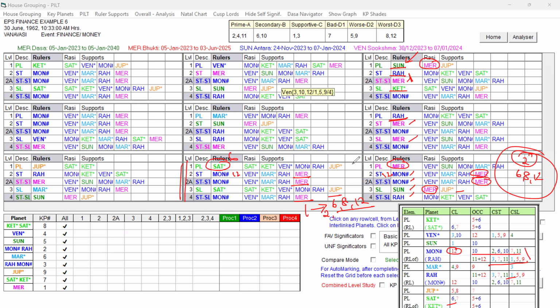Now the Mercury period is running from 2023 January, so almost 1 year. From now, the Mercury Dasa started. It is starting with the 6, 8, 12. So the native will start with problems with money, and the star level is supportive of investment and supported by Mercury. So loans will be increasing, and for the business, that's what is happening.